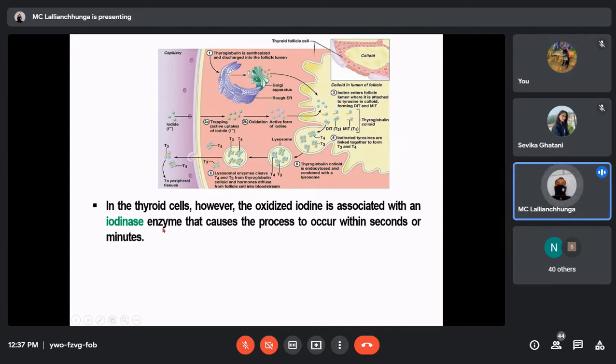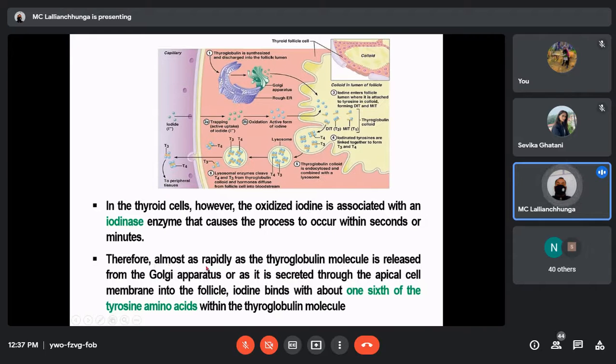If there is no presence of iodinase, the rate of combination, the binding, will be too slow, and that will not be sufficient to maintain normal metabolic rate. So here let's see, iodine is there, and it is combining with the tyrosine. You have to remember that this is tyrosine inside the thyroglobulin molecule.